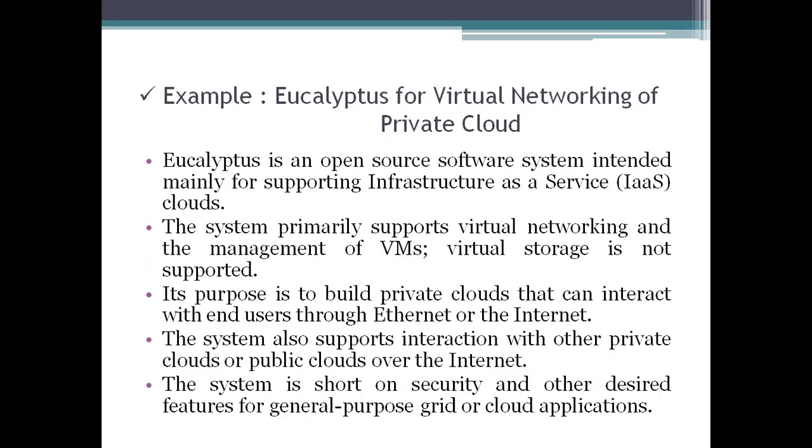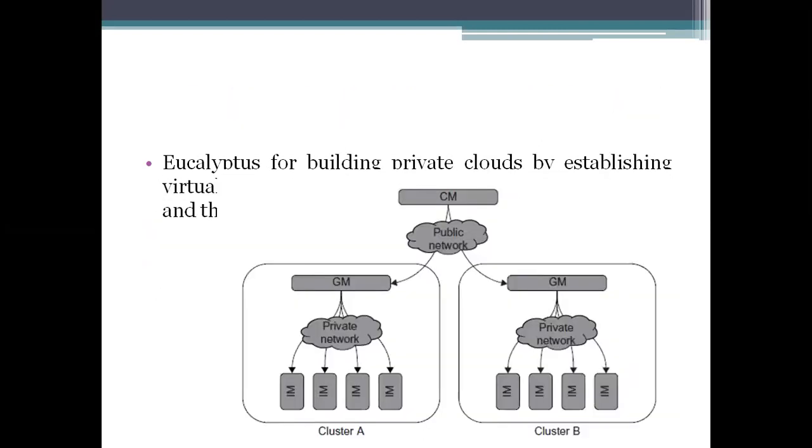What is Eucalyptus for? We are using Eucalyptus for virtual networking of our private cloud. This diagram is the representation of Eucalyptus, where it is used for building private clouds by establishing virtual networks over the virtual machines, which pass through these ethernets and also through the internet.